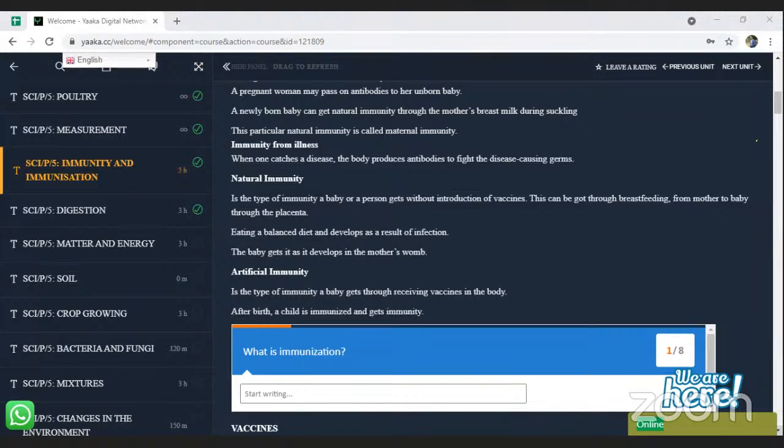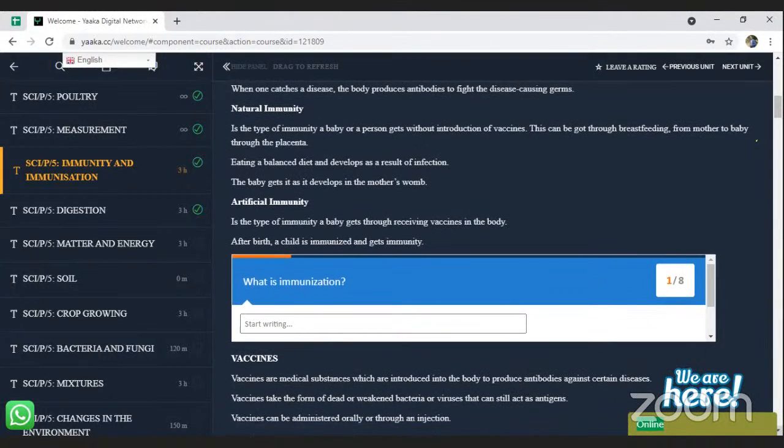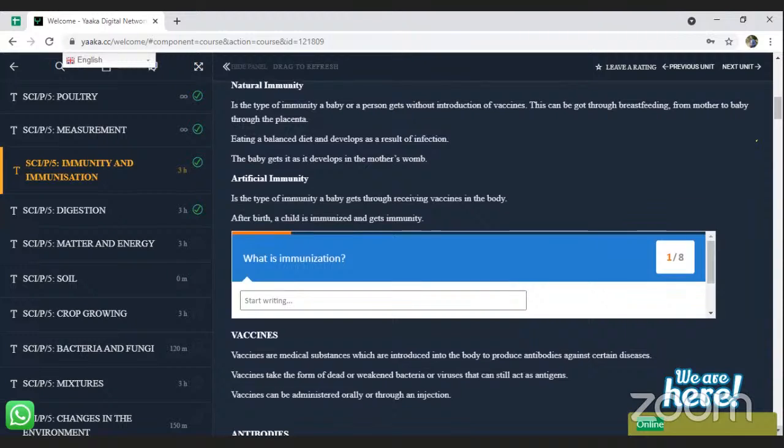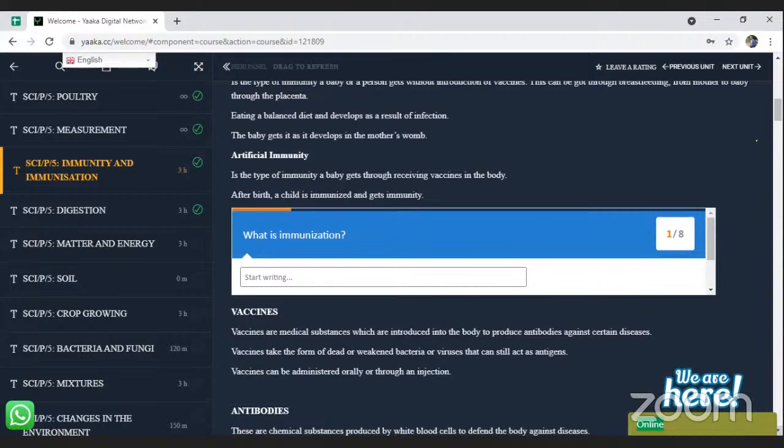Who knows the answer? You can raise up your hand if you know the answer. We can acquire artificial immunity through immunization. As simple as that. That is just through immunization.